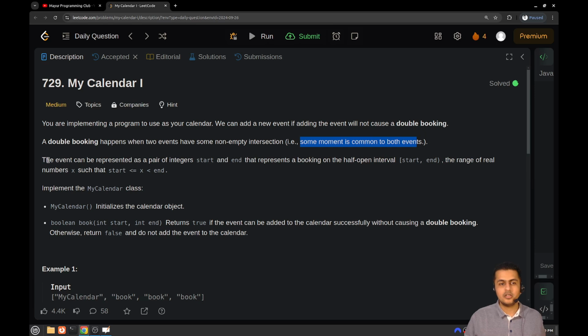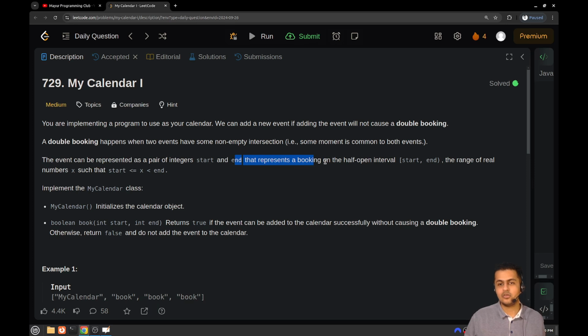Mathematically, we can say that starting and ending point equality is not considered a double booking. So an event can be represented as a pair of integers, start and end.